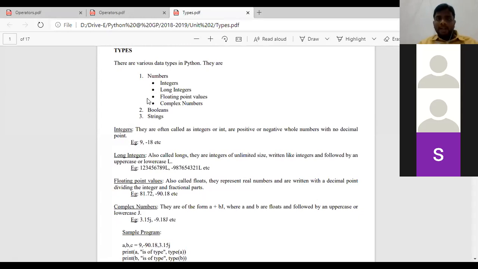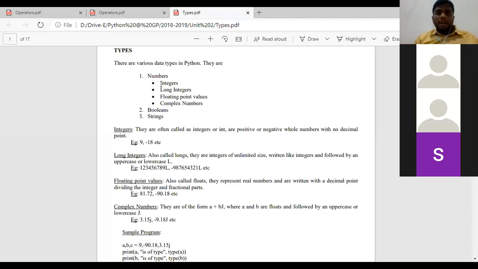Numbers, booleans, and strings. And among numbers, there are four sub data types: integers, long integers, floating point values, and complex numbers. Clear? In Python programming language, there are three types of data types. First one is numbers, second one is booleans, and the third one is strings. In numbers, there are four categories which are called integers, long integers, floating point values, and complex numbers. Now we shall go to the numbers first.